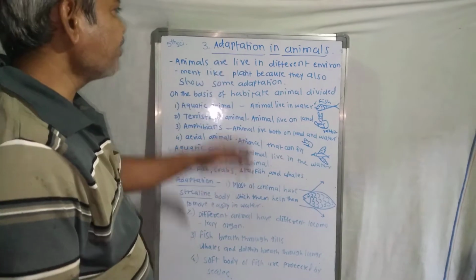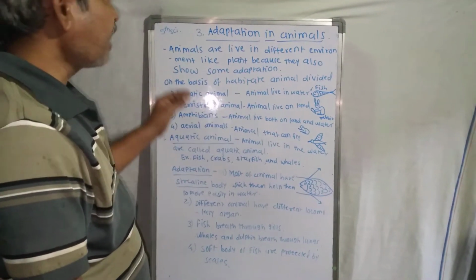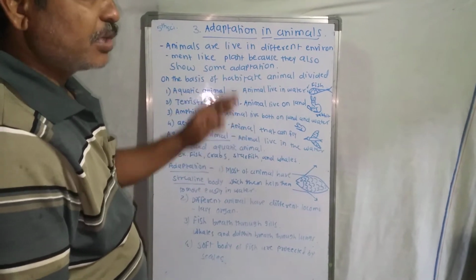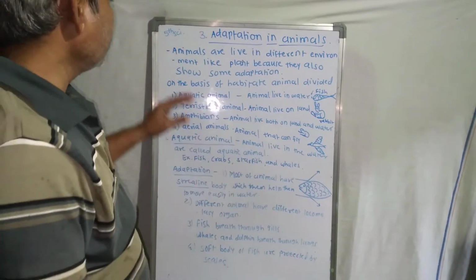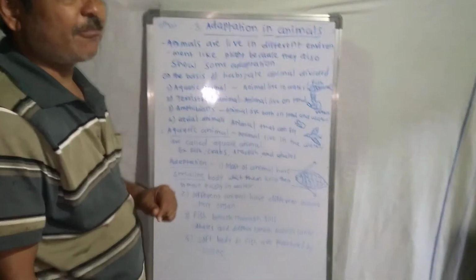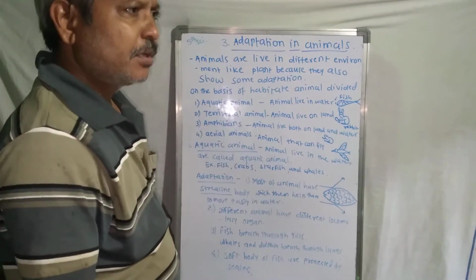Why do animals live in different surroundings or different environments? Because like plants, they also show adaptation. So in this chapter we discuss adaptation in animals.